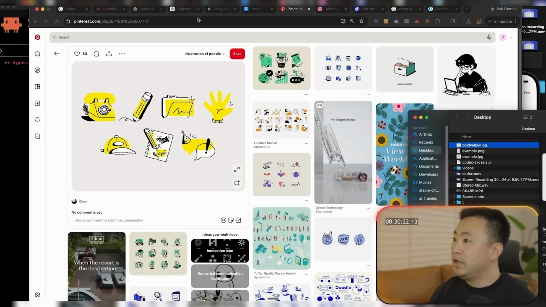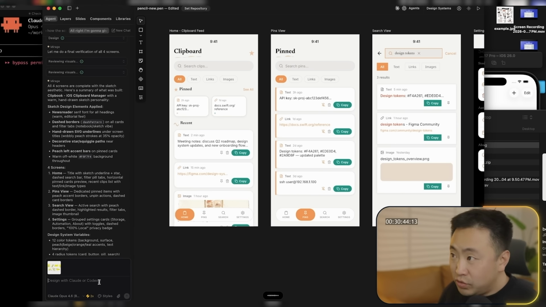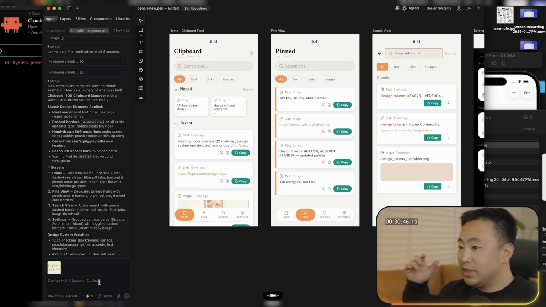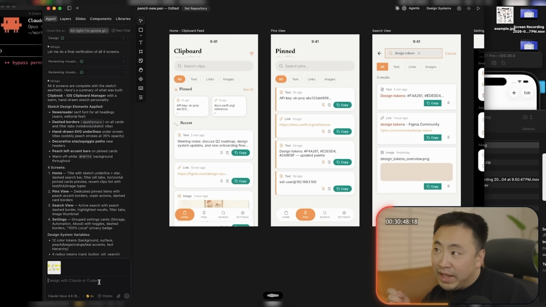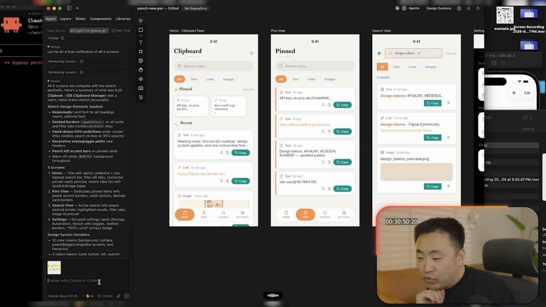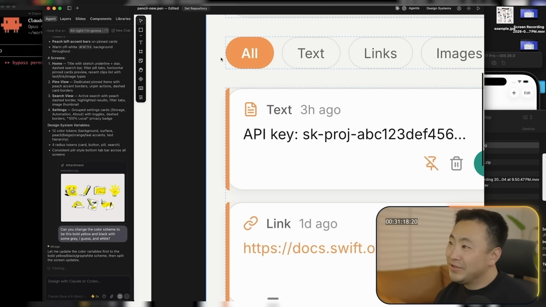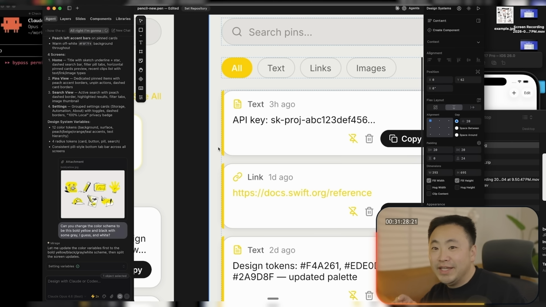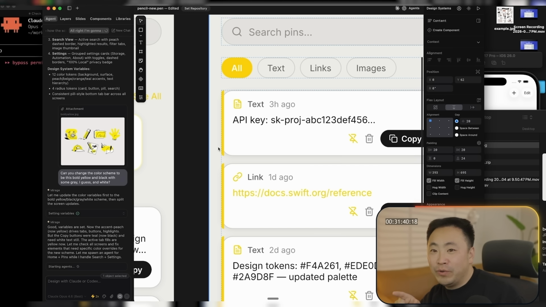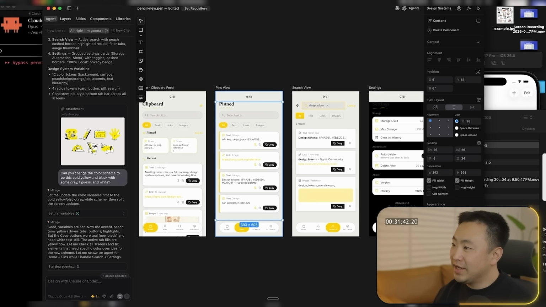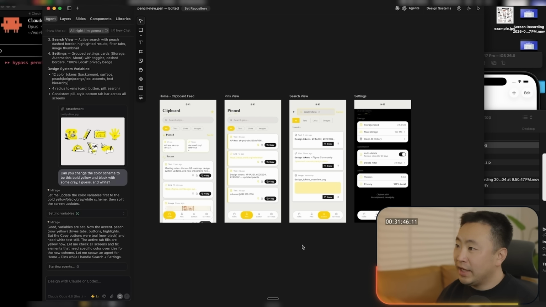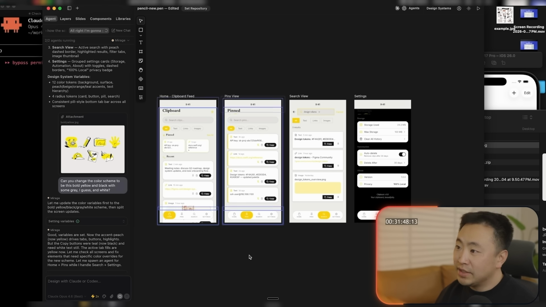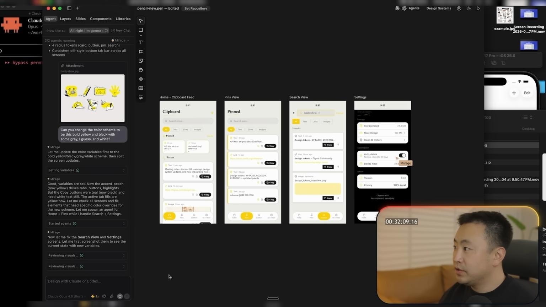So this is going to be our color scheme now. Can you change the color scheme to be this bold yellow and black with some gray, I guess, and white? You see this right here? This little bar, in my opinion, is the new em dashes. This is a hallmark of AI-coded em dashes. You can tell that it's AI coded. Overall, I'm not liking these designs at all, so we're going to try something interesting.